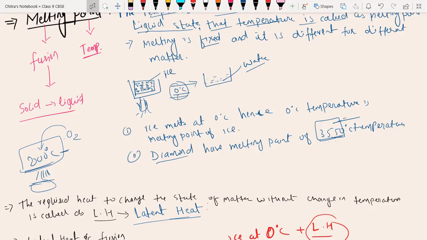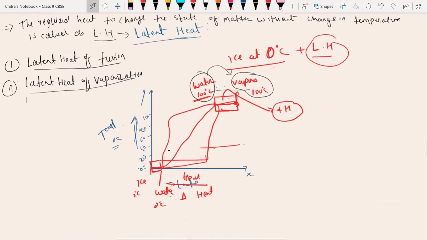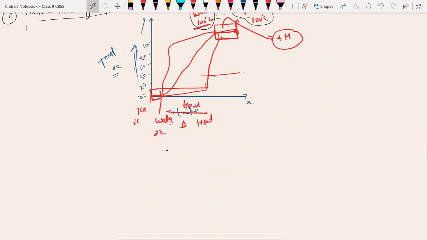Sir, if we keep an ice outside, it will change state into liquid, sir. Is it melting point, sir? No, beta. Oh yes, we can say so because ice is going to melt. But if we place that ice cube at room temperature, only the surface in contact with the surrounding temperature will melt, because inside the ice cube the temperature remains at 0 degrees Celsius or maybe below that.